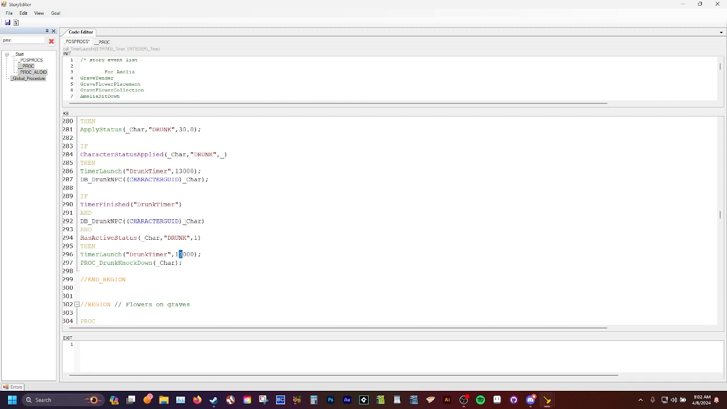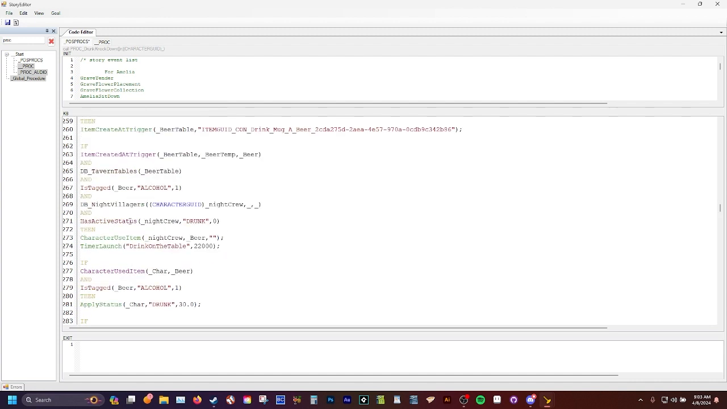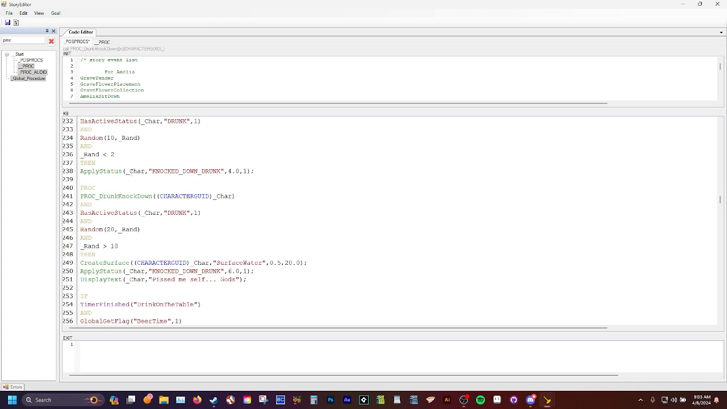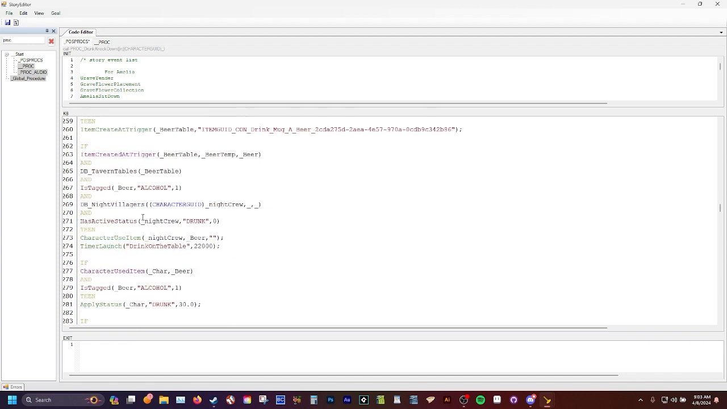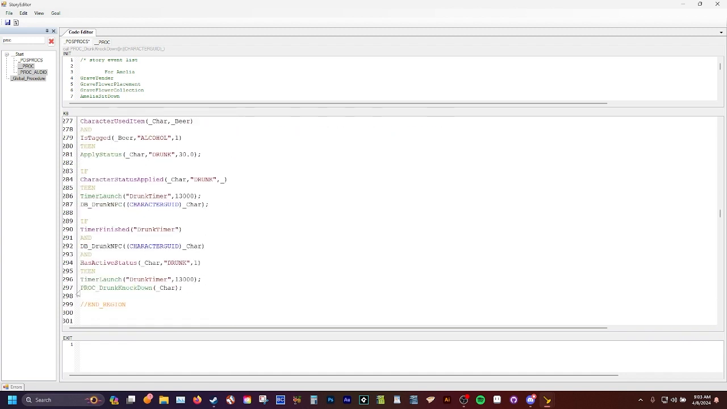And once this 13 seconds is up, then it fires again, and it loops until they're no longer drunk. This fires every 13 seconds. What it does is it pretty much just rolls the dice whether they're going to fall down or fall down and pee their pants. And this is an easy way to just have a call, instead of coding it every single time with the randoms and stuff like that. It's just easy to set the proc and then reference it down here.